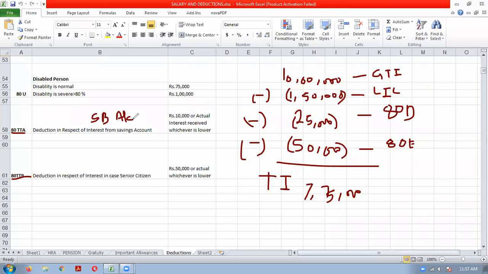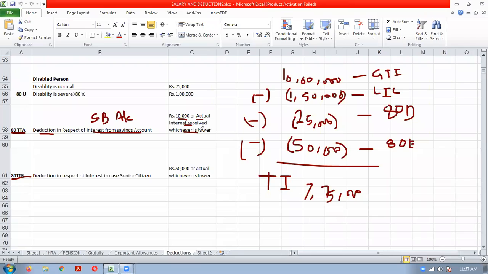Now, if you deposit in a savings account, you get interest. Now, the Income Tax Act says that if an individual gets interest from a savings bank account, we will give him the deduction. Okay, we will give him or her the deduction up to 10,000 rupees or the actual interest received, whichever is lower.